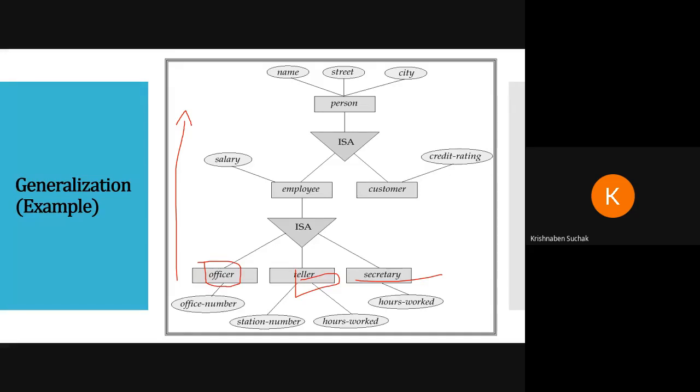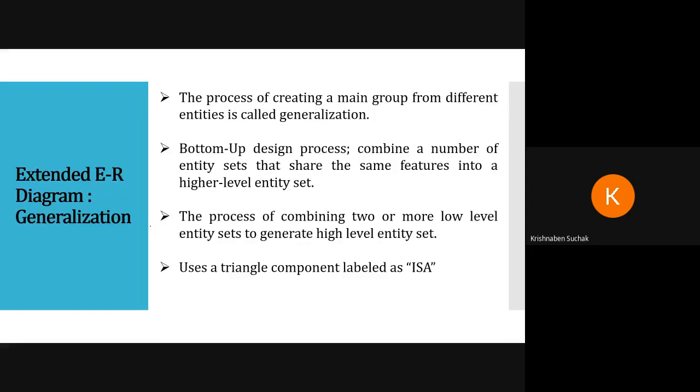Ravi Bhatt is saying there is confusion between bottom up and top down. Repeat specialization, repeat once. Repeat generalization. Okay, good. You people are asking, that is very good.